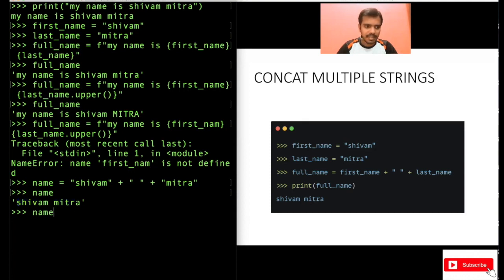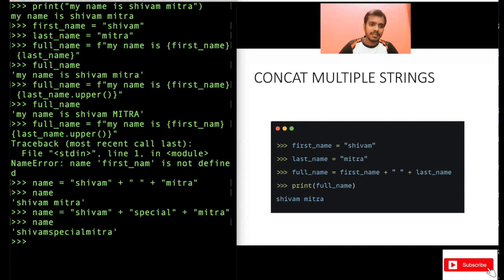Another example I will give you is name equal to Shivam, maybe special, Mitra. You can also concat multiple strings. If you print this, Shivam special Mitra is printed here without spaces because I have not used spaces here. You can use four, five plus operators, it's no worry, it will work. This is another way to concat multiple strings.